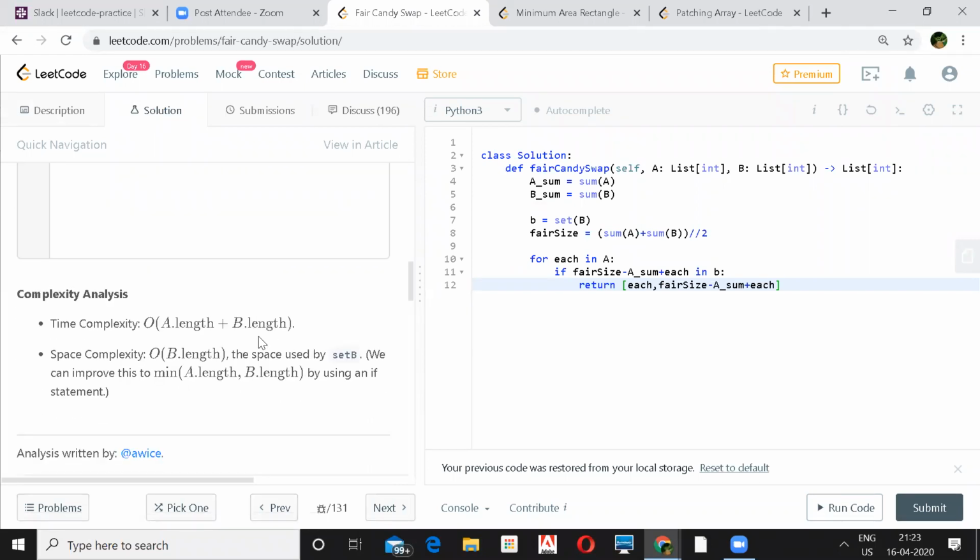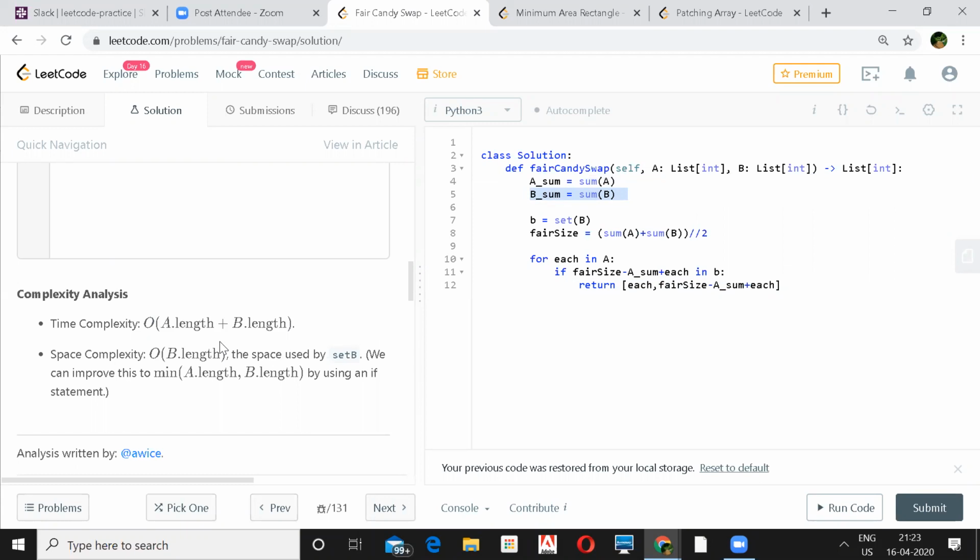So fair size minus a sum, can that be negative? Oh, plus each. Okay, I see. I think it's the maximum length of whatever A and B is. Let's say if this is m elements, n elements, then whichever is greater. Leon was asking what will happen if a sum is negative.